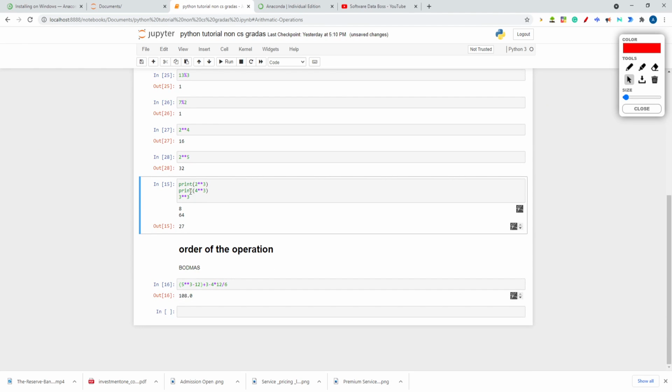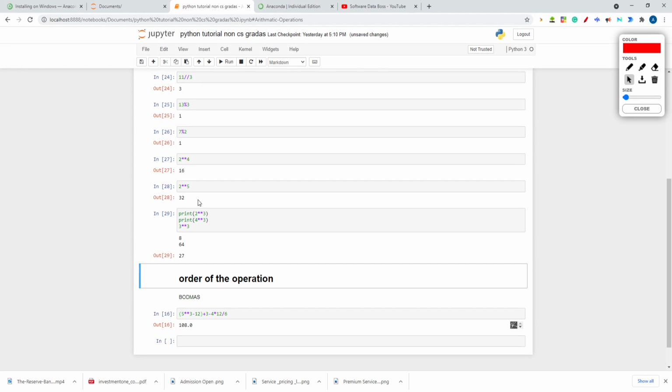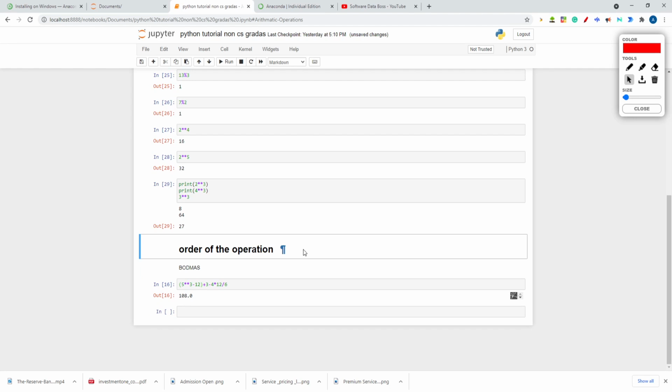Here 3 statements are there. These are executed by default. I have to use the print statement to get the result of these two, right? Already explained. So if I hit shift enter, I am getting 2 cube is 8, 4 cube is 64 and 3 cube is 27. Now the last is the order of operation. What is the order of operation?